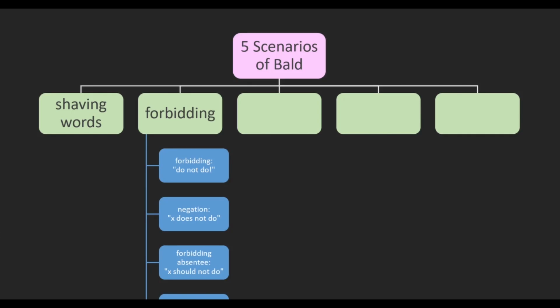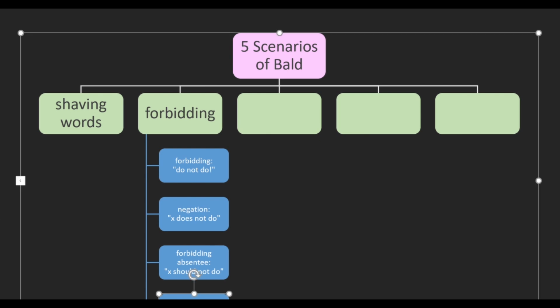So far we've looked at forbidding, which translates as do not do. We've looked at negation, which translates as something doesn't happen, or X doesn't do. And then we've looked at the should not template, forbidding someone who's not there, so someone shouldn't do something. The thing all three have in common is that they involve a la plus an action. They're all actions.